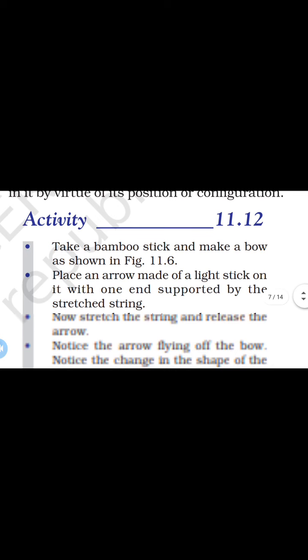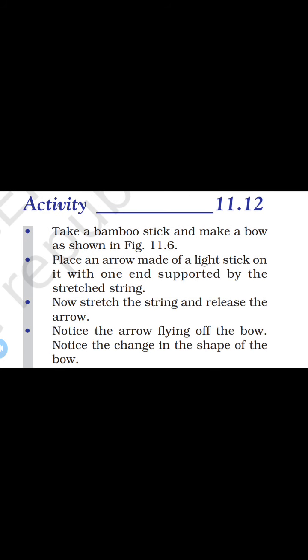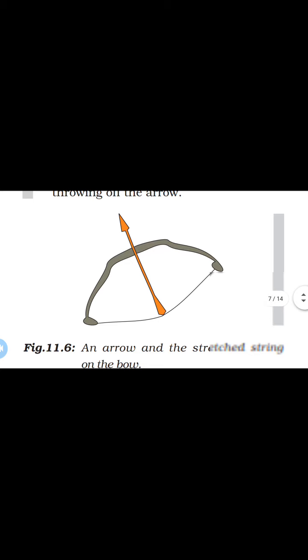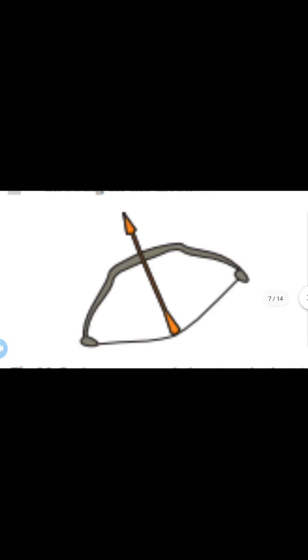Now the next activity, 11.12. Take one bamboo stick as shown in the figure and make a bow as shown. Place an arrow made of a light stick on it with one end supported by the stretched string. Now stretch the string and release the arrow as shown in the figure. Notice the arrow flying off the bow and notice the change in the shape of the bow.